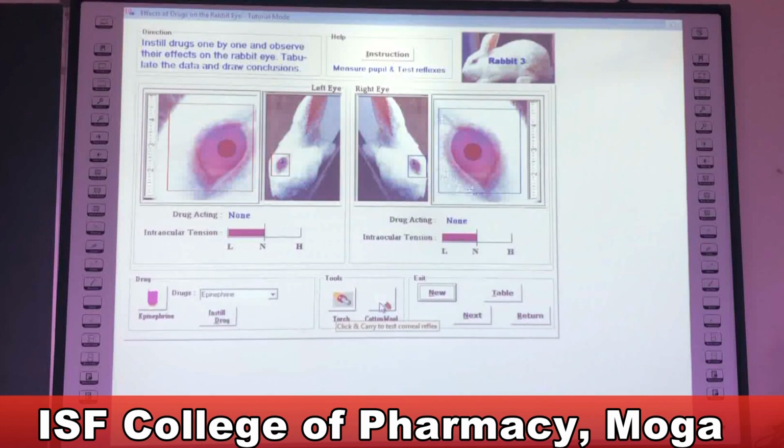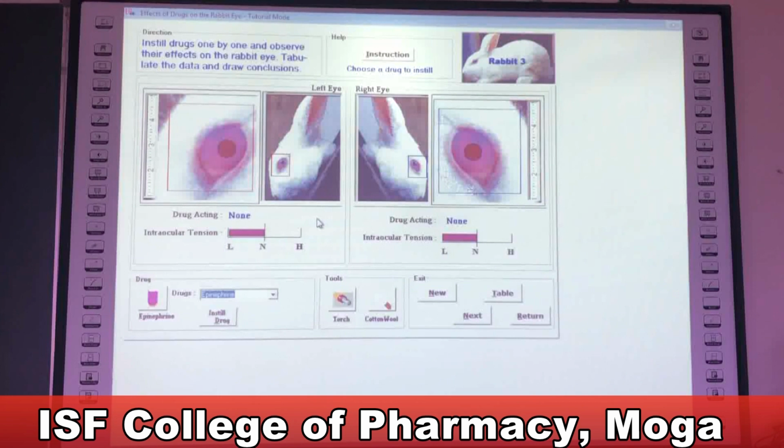Then last is corneal reflex. With the help of cotton wool, you can record the corneal reflex also. So these 4 parameters you have to record before you start or before you give any kind of drug. Then comes the drug administration part. This software is provided with different drugs like epinephrine, atropine, ephedrine, physostigmine, lignocaine and saline. So you can instill normal saline in either one of the 2 eyes and the drug in the other eye, and you can compare the effect of the 2.